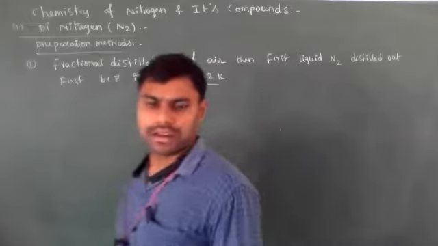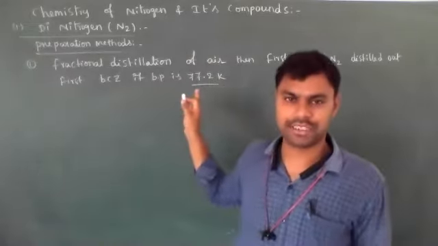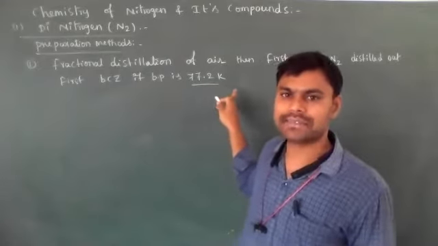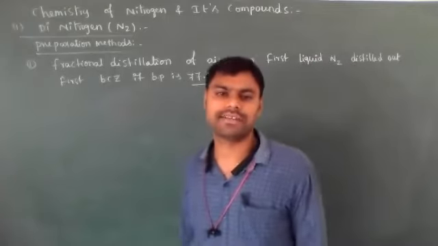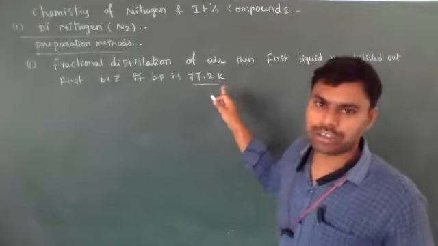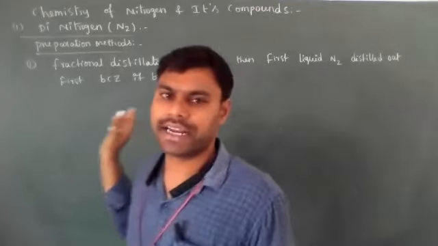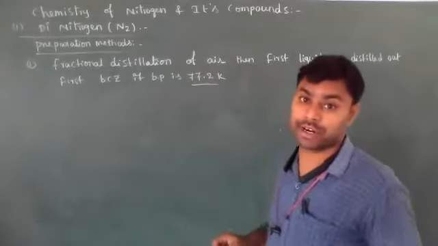See, 77.2 kelvins means a very low boiling point. It is not 0 degrees, which is 273 kelvins. So 77.2 kelvins is approximately minus 190 degrees Celsius, a very low boiling point.